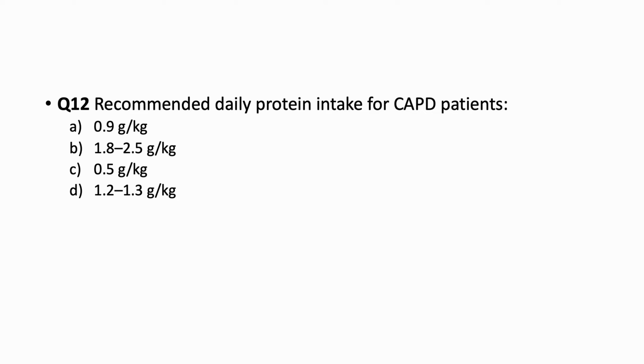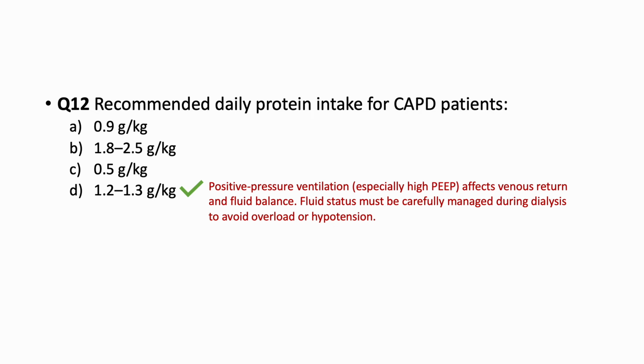One thing we have to keep in mind is that whenever we talk about protein intake in dialysis patients, in CKD patients, we generally follow a conservative approach. But while they are on dialysis, and particularly when they are on peritoneal dialysis, there are higher chances of losing protein. So the protein that is recommended in those patients is generally 1.2 to 1.3 gram per kg.